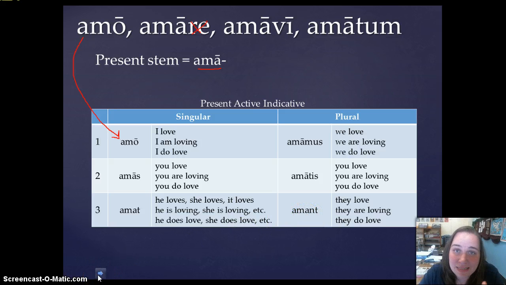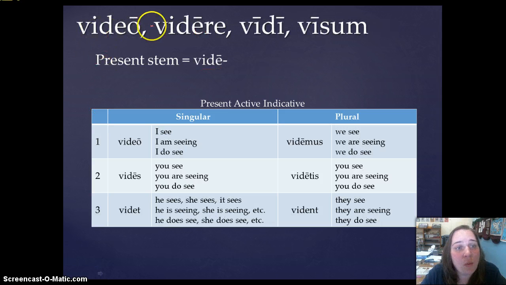And we're going to go through that same pattern, that same process, that same method for video. We take off the re from the second principal part, which gives us the present stem vide, right? The first principal part is our first person singular present active indicative, right?